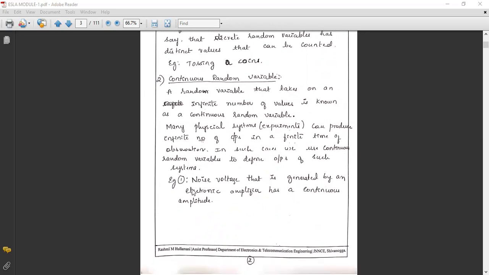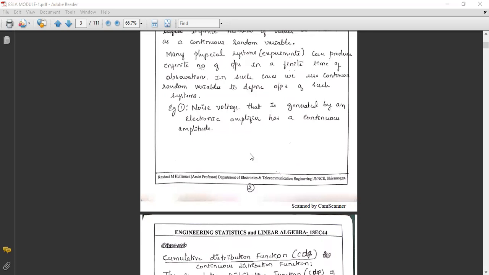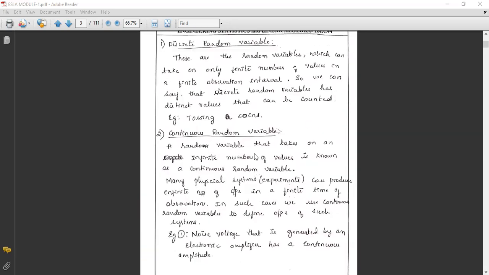For example, the noise voltage generated by an electronic amplifier has a continuous amplitude, which means infinite values. Okay, these are the types of random variable: discrete random variable and continuous random variable.